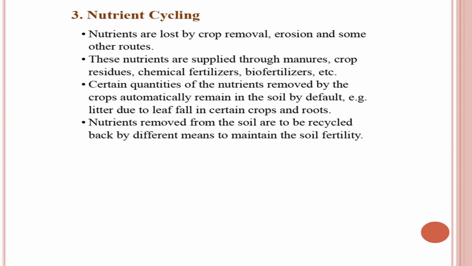These nutrients can be supplied through manures, crop residues, chemical fertilizer, or biofertilizer, and added into the soil. Certain quantities of the nutrients removed by the crops automatically remain in the soil by default. For example, litter fall. In certain crops like pigeon pea, there is litter fall and the nutrients or organic material are returned back to the soil. So, nutrients removed from the soil are to be recycled back by different means to maintain soil fertility.